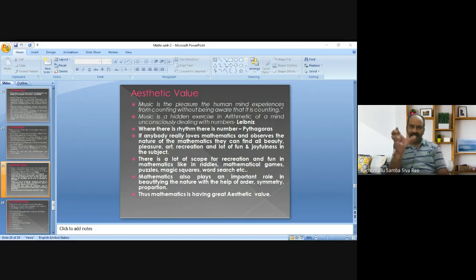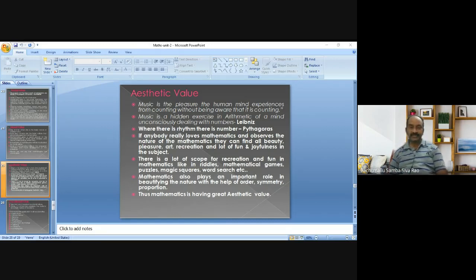Many patterns in mathematics give pleasure to our mind. For example, 1 into 9 plus 2 results in double one. 12 into 9 plus 3 results in triple one. 123 into 9 plus 4 results in four ones. 1234 into 9 plus 5 results in five ones. The result follows a similar pattern: double one, triple one, four ones, five ones. By observing this pattern, the student automatically feels joyfulness.